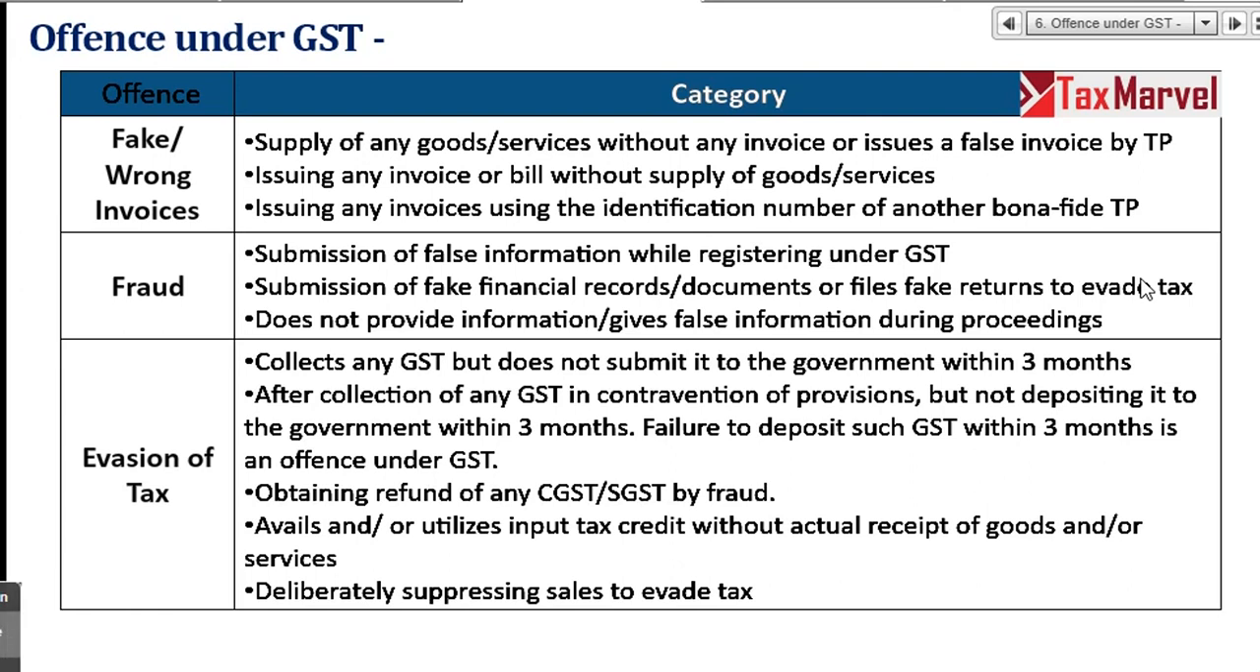Right, like number 1, fake or wrong invoices. Number 1, supply of any goods or service without any invoice or issuing a false invoice by a taxpayer. It means someone has come to my godown, I said my printer is not working, take the goods, I'll issue the invoice later on. It's a practicality, no problem, it's okay.